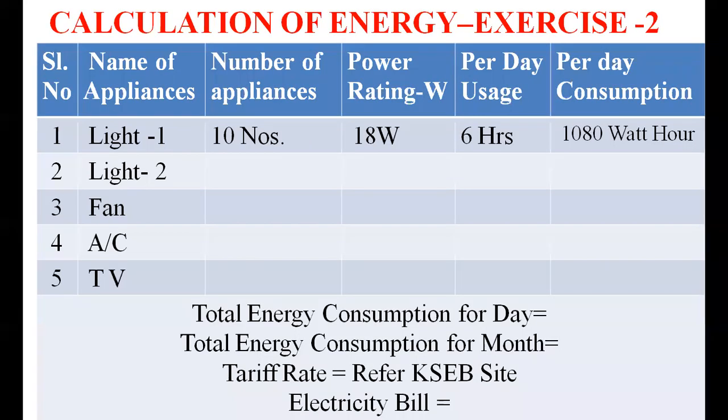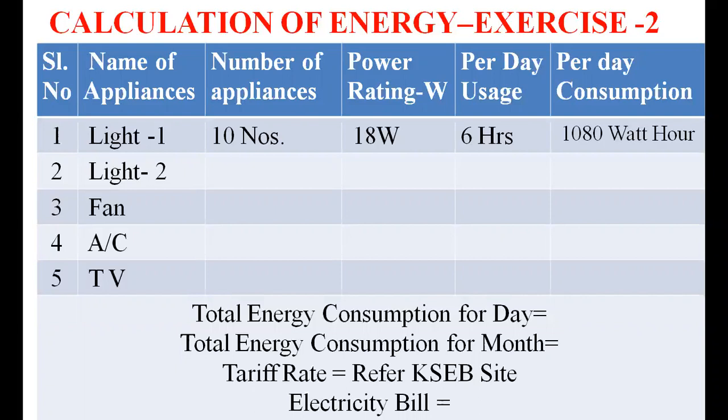Our electricity bill does not depend on the per day usage; normally it depends on the monthly energy consumption. So you can calculate the total energy consumption for a day, then for the month, and from the fixed rate and tariff rate, we can calculate the electricity bill. That will be detailed in the next slide.